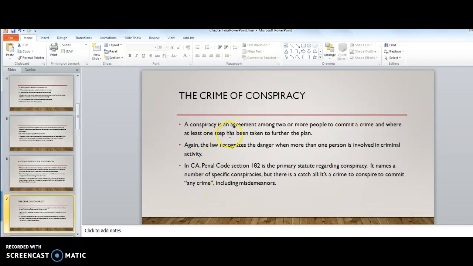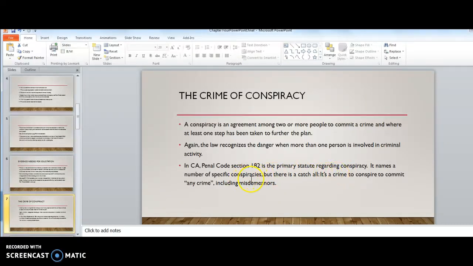Conspiracy. The crime of conspiracy is an agreement among 2 or more people to commit a crime, and where at least one step has been taken to further the action. Again, the law recognizes the danger when more than one person is involved in criminal activity. In California, Penal Code Section 182 is the primary statute regarding conspiracy. You should check it out.